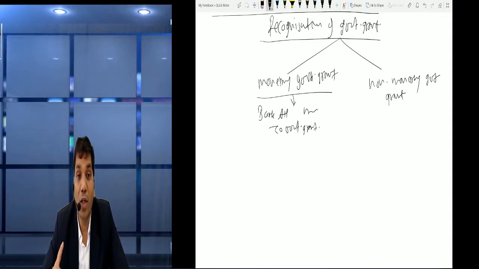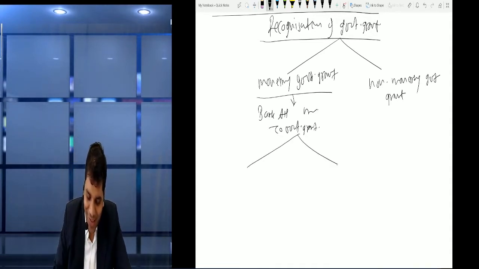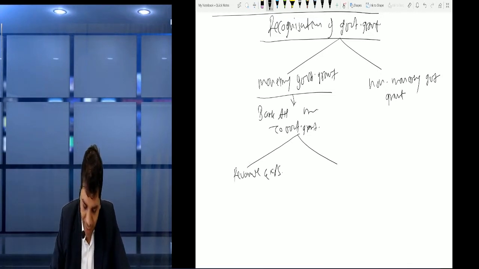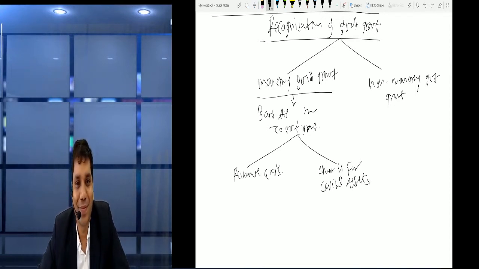Now what is the use of this grant? We can use it for two purposes. One is for revenue expense and the other is for capital assets, meaning we had purchased some assets.